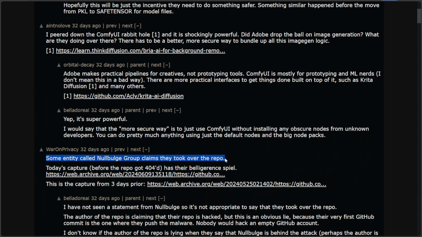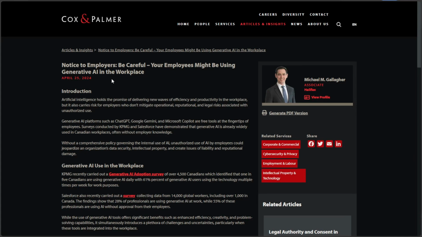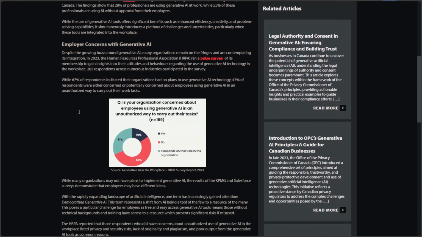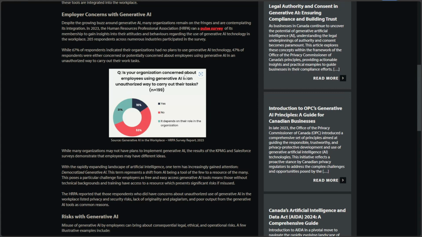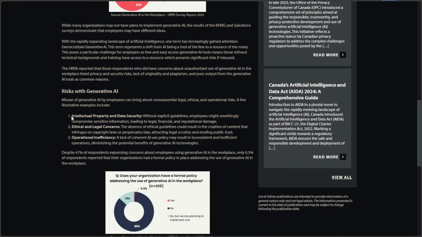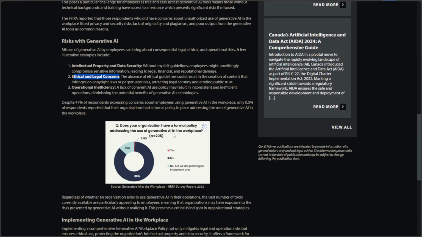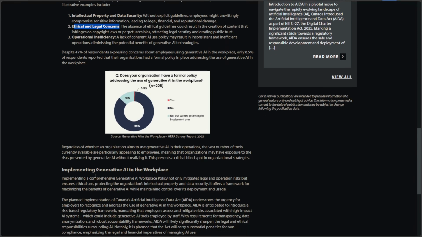One of the most pressing concerns in the modern workplace is the unauthorized use of artificial intelligence. A recent survey revealed a startling trend. Numerous industries are leveraging banned generative AI tools to get ahead, despite the risks. So it does help with productivity, it helps with creativity, but it can introduce dangers. If you are a team leader or supervisor, it's essential to educate your staff on the risks associated with AI and implement monitoring and control measures to prevent its misuse.